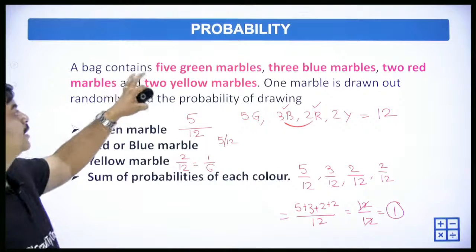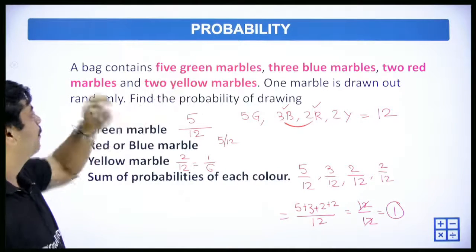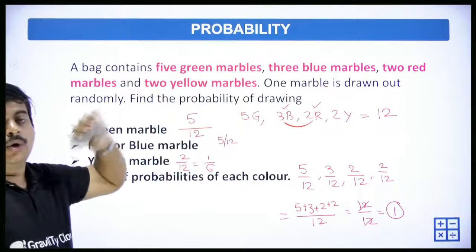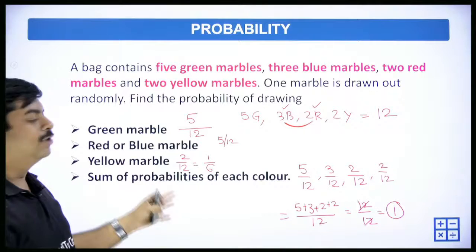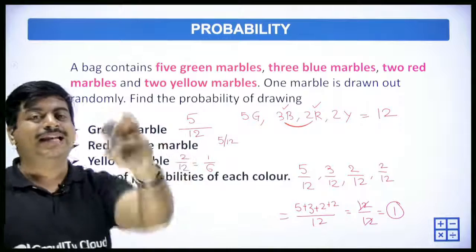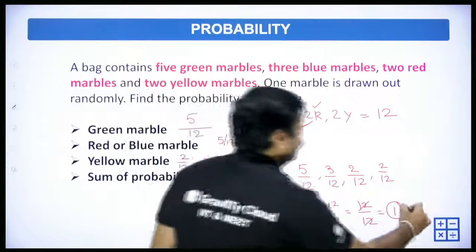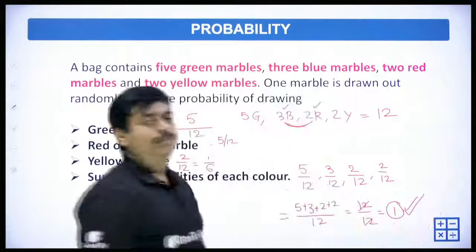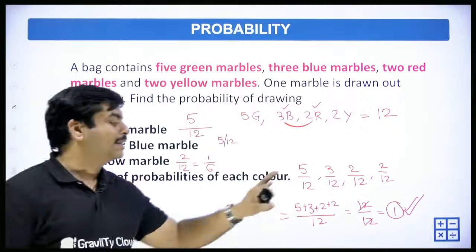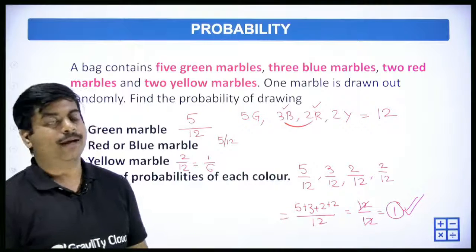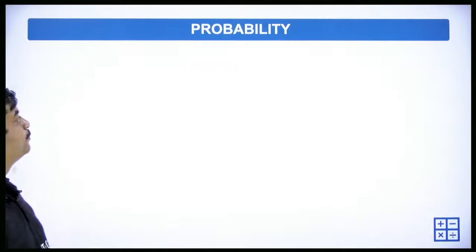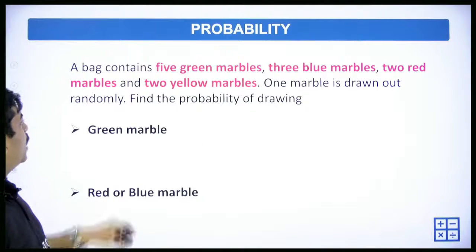So the bag contains 5 green, 3 blue, 2 red marbles and 2 yellow. So the sum of all the individual probabilities, in any event, will always be equal to 1. Okay, so moving ahead, next one.